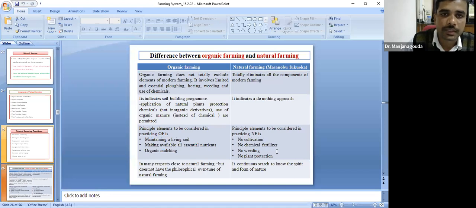These are some of the differences between organic farming and natural farming. What is the difference between organic and natural farming? More or less the principles of organic farming are similar to natural farming, with a slight variation in some of the points. Organic farming does not totally exclude the elements of modern agriculture, involving limited and essential plowing, hoeing, weeding, and use of chemicals. But natural farming totally eliminates all the components of modern farming.